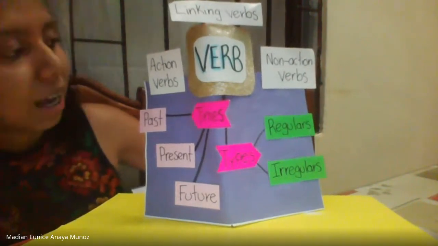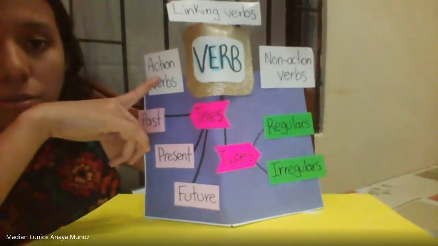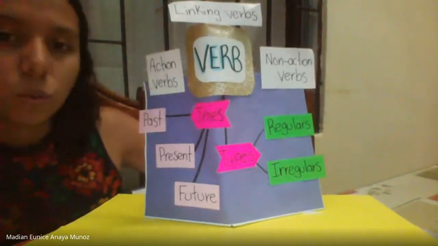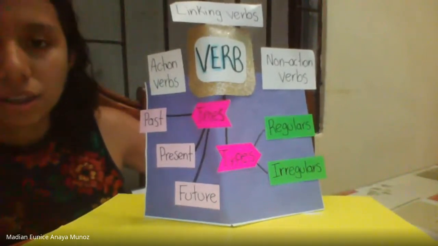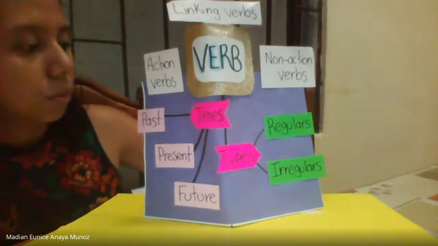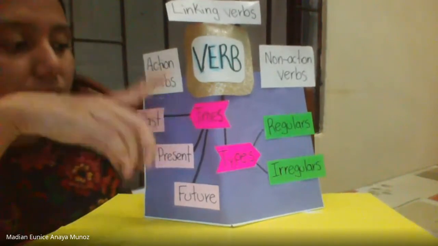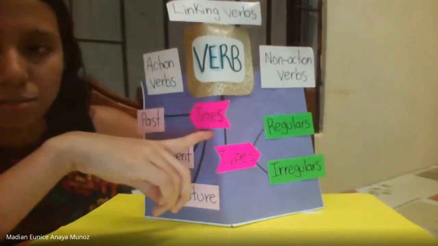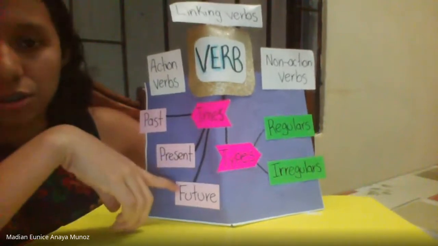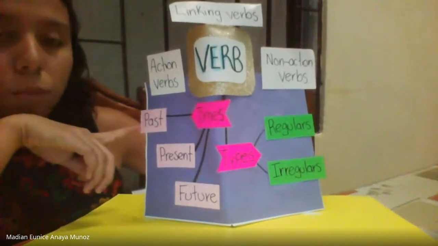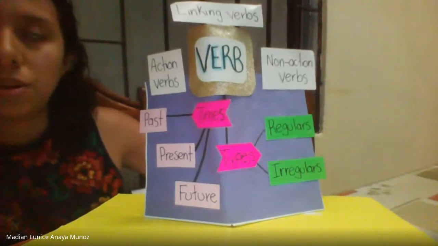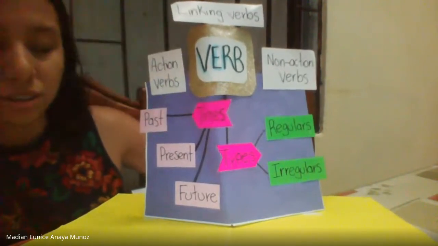There are action verbs. These action verbs tell what action someone or something is performing. These action verbs have times: past, present, and future. In the past, we have simple past, past continuous, past perfect, past perfect continuous.